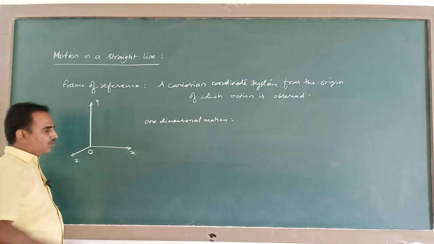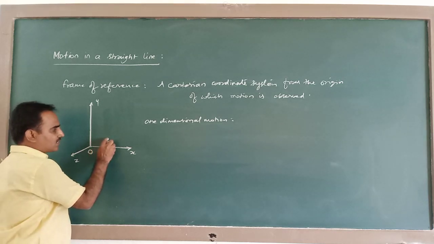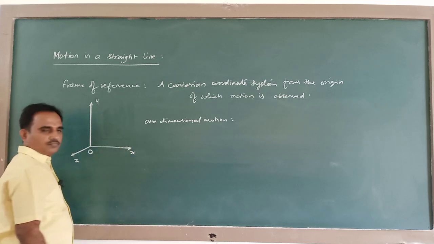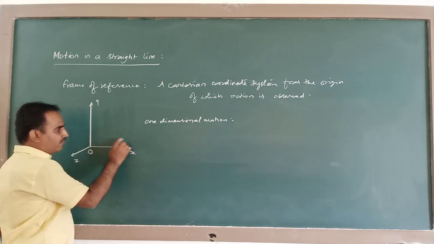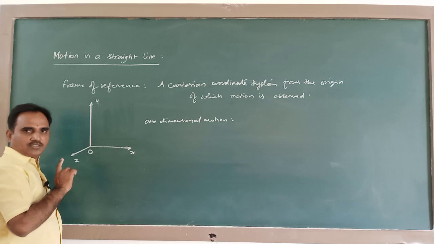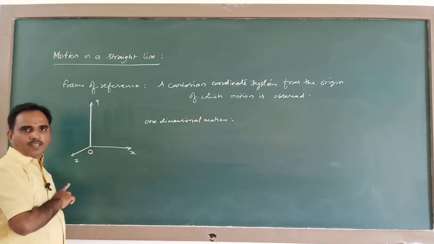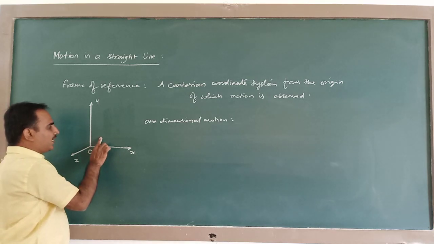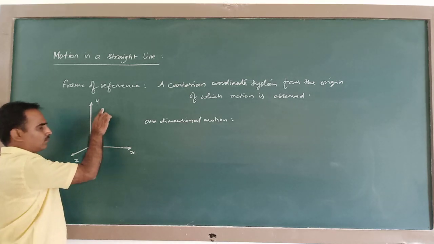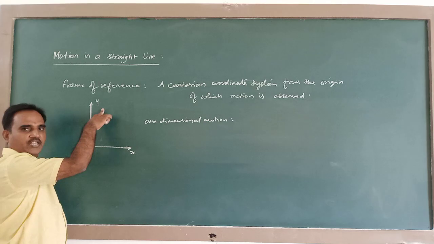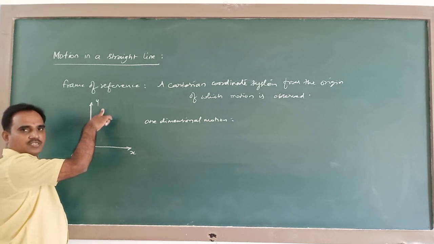For example, a body is moving like this. Only the x coordinate will change, y and z do not change. So it is said to be moving along the x direction. Similarly, if a body is moving like this, only the y coordinate changes, not x and z.